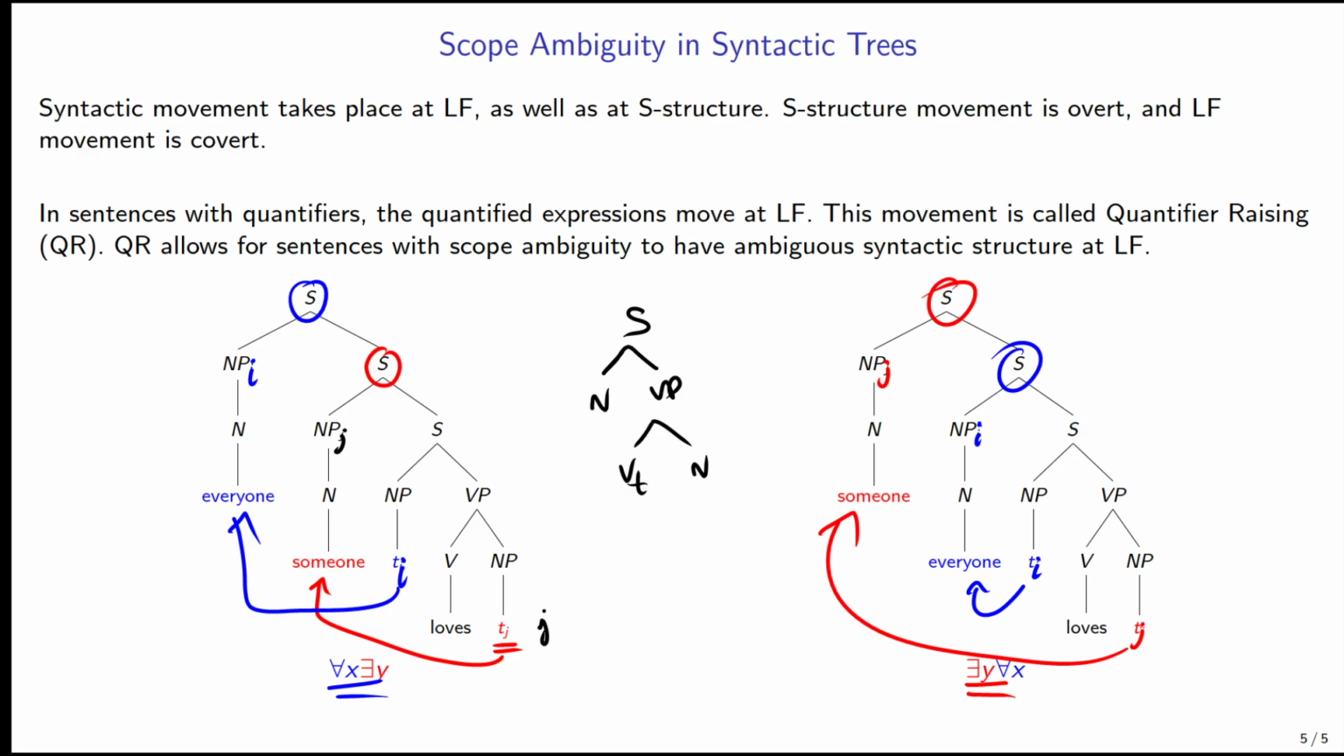Now, when we do compositional semantics, we'll get two different interpretations because although the structure is the same between two sentences, the word order is different. So everyone will scope over someone in this left interpretation. In the right interpretation, someone will scope over everyone in the end, and we'll get our two different interpretations. So this is an introduction to how scope ambiguity works.